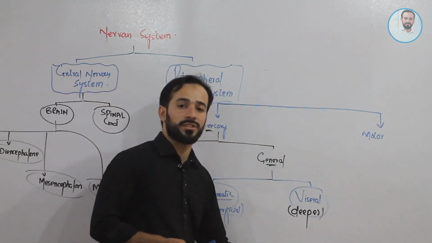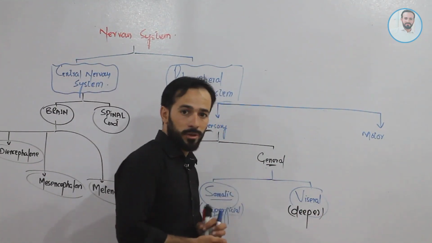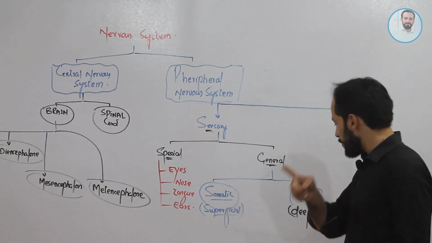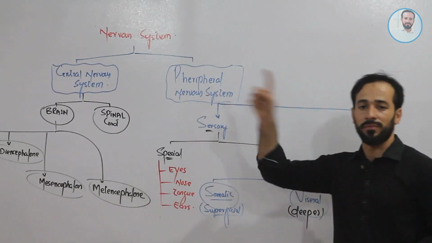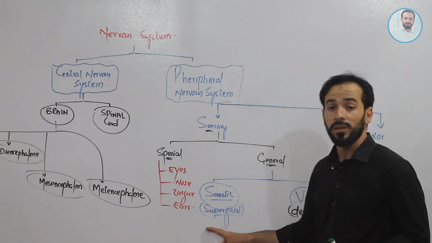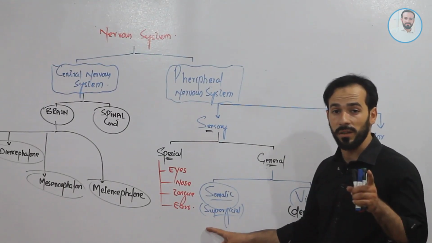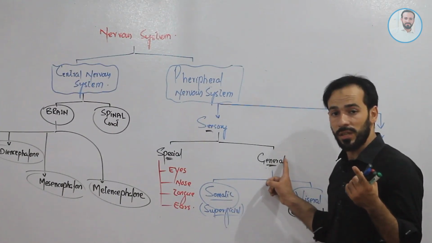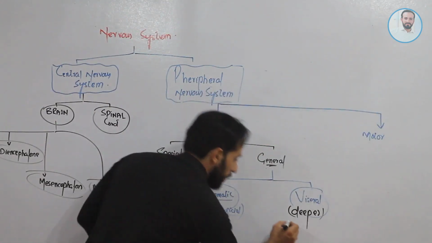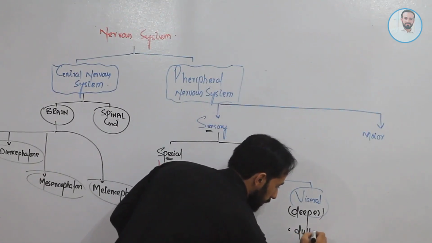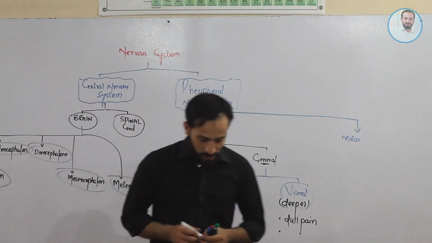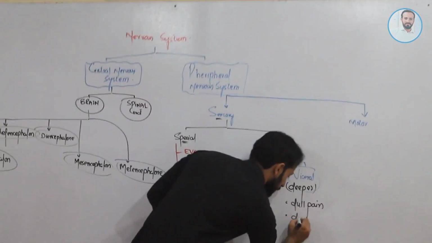So those sensations which are collected from deeper parts of the body are called the visceral general sensory peripheral nervous system, and those sensations which are taken from the superficial parts of the body are called the somatic general sensory peripheral nervous system, right? So for example, here we have dull pain, right? Then we also have distensions.